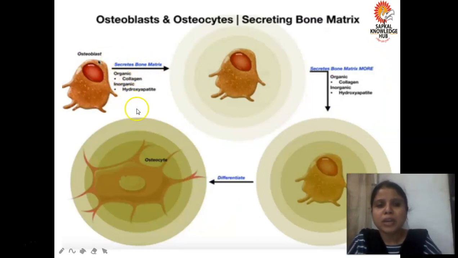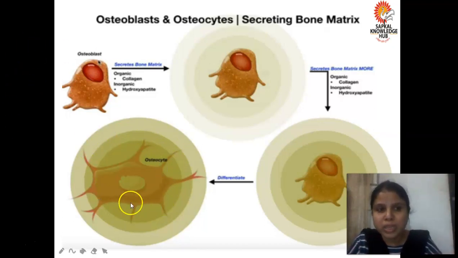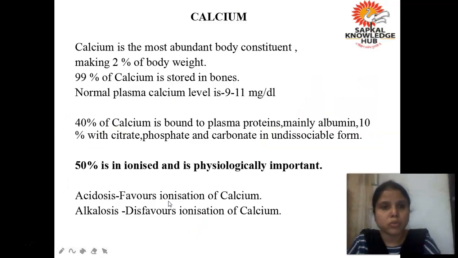Okay, now these are the osteoblast cells. Osteoblast cells are mainly responsible for the mineralization of bone, because osteoblasts differentiate to form the osteocytes. Okay, the bone cells, they differentiate to form the bone cells. That is why it is said that osteoblast is responsible for mineralization of the bones. Okay, so now we will study about calcium.